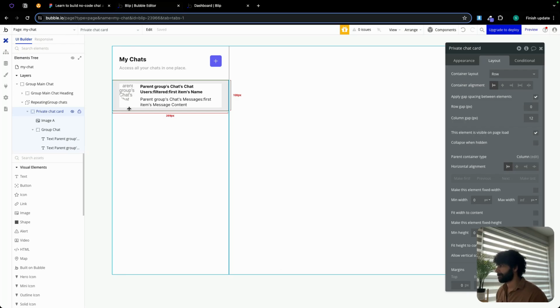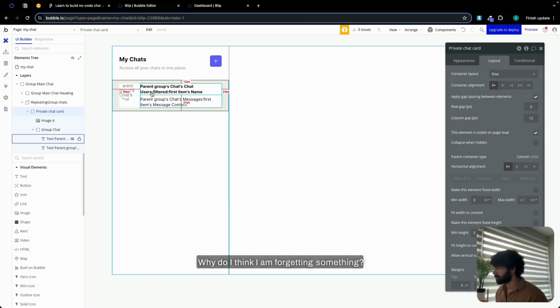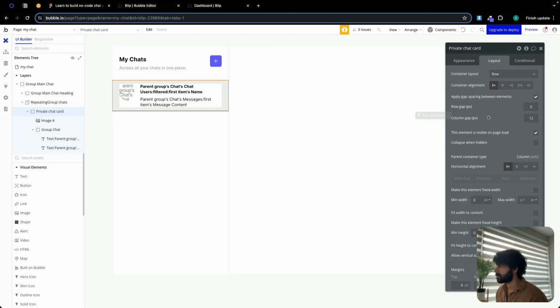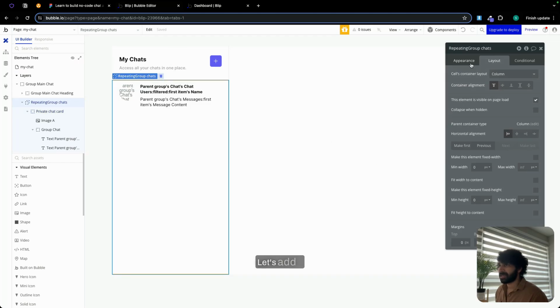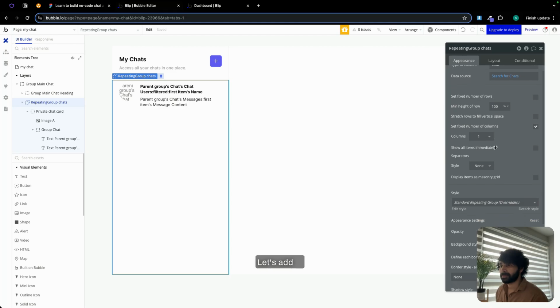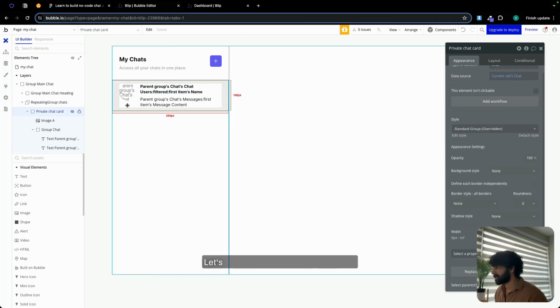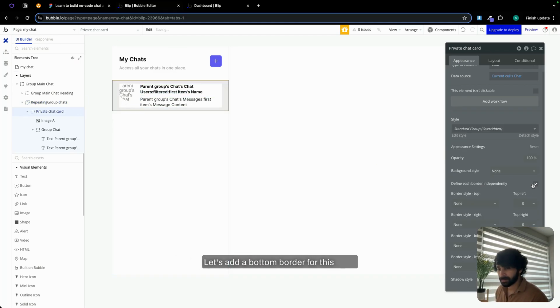Okay, looks good. Why do I think I am forgetting something? What is it? What is it? So, 12. You know what? Let's add a bottom border for this card. Solid is going to be our primary, our border color.